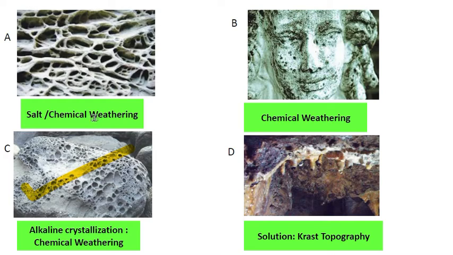Then there is salt or chemical weathering which you can see over here. This particular statue's condition is because of acid rain, so it is again chemical weathering. And here is karst topography, which we can obtain beneath the earth. In Meghalaya you will find limestone caves, and over there you can find this karst topography. It is a solution type of weathering, so again it comes under chemical weathering. But this particular structure, whatever I marked over here, is alkaline crystallization.